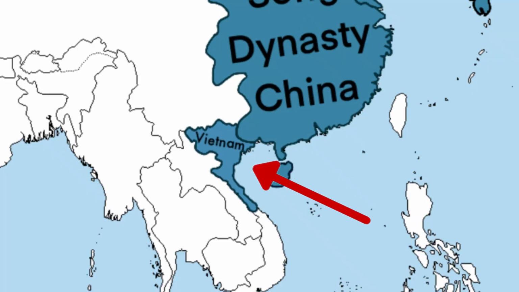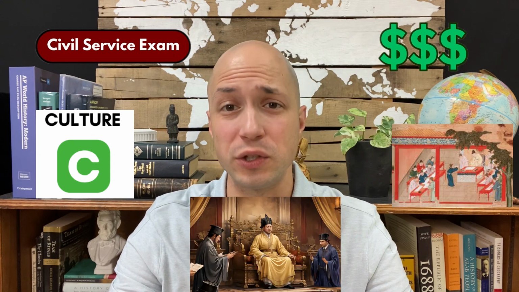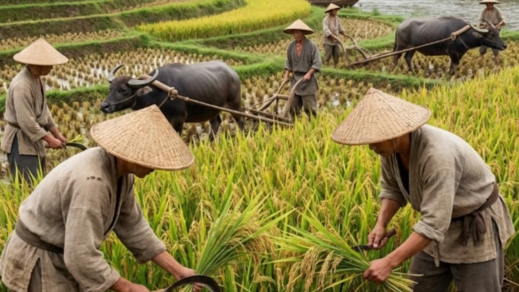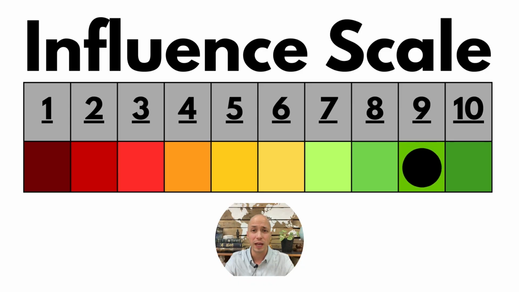Meanwhile, Vietnam adopted all sorts of things from China: government styles, the exam system, art and literature, all while submitting tribute and to Chinese rule for generations. Maybe their largest contribution to China was providing access to Champa rice, which is largely responsible for China's population boom. It might not sound all that exciting, but Champa rice was responsible for feeding millions of people over the coming years. China expected Vietnam to fully assimilate politically and culturally, and for that, we'll give them a 9 out of 10 on the influence scale.